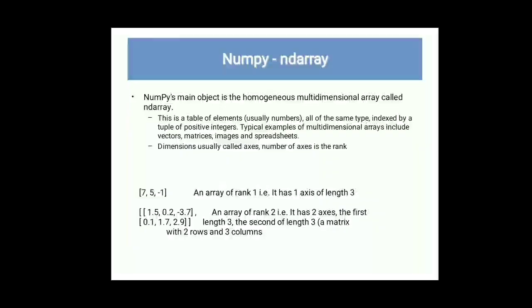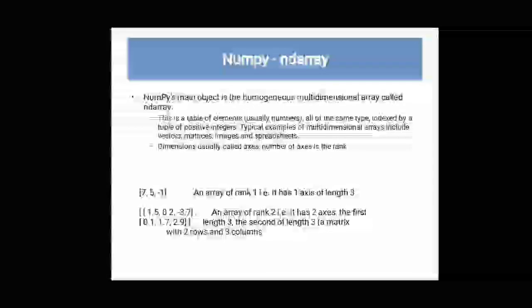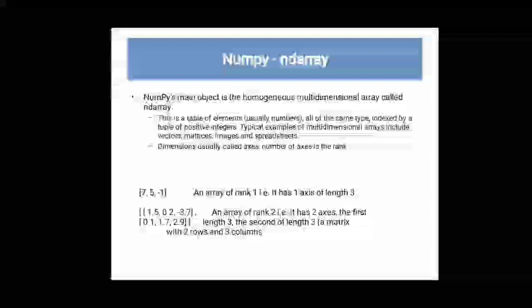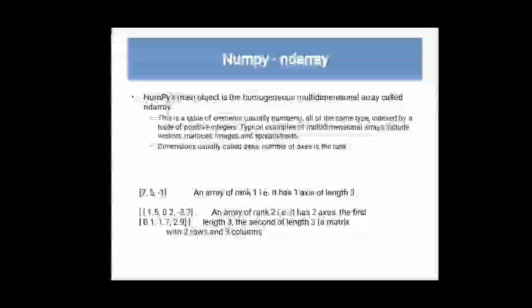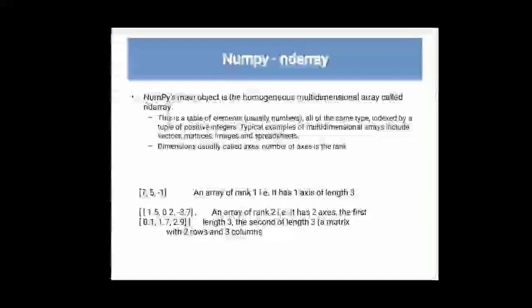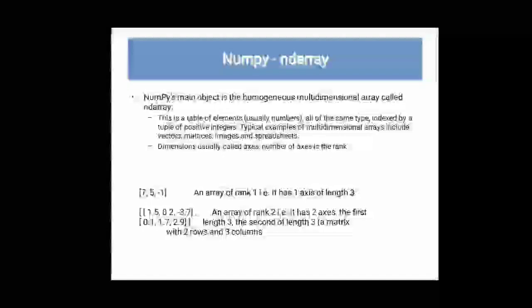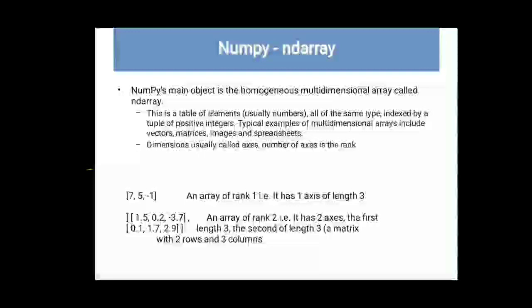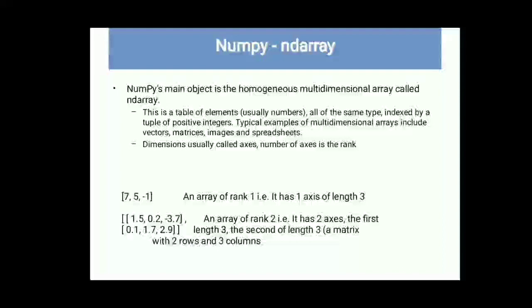Next one, numpy ndarray. Nd means n-dimensional. So numpy's main object is the homogeneous multi-dimensional array called an n-dimensional array. Homogeneous means it contains a single type of values, and multi-dimensional means it contains a number of rows and a number of columns. So this is a table of elements, all of the same type, indexed by a tuple of positive integers. Typical examples of multidimensional arrays include vectors, matrices, images, and spreadsheets.